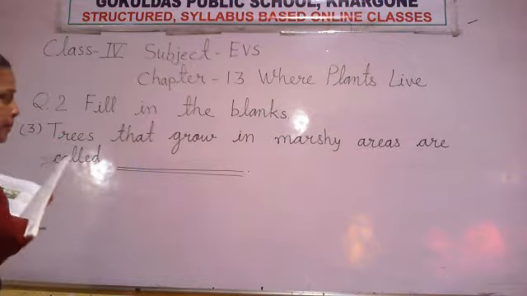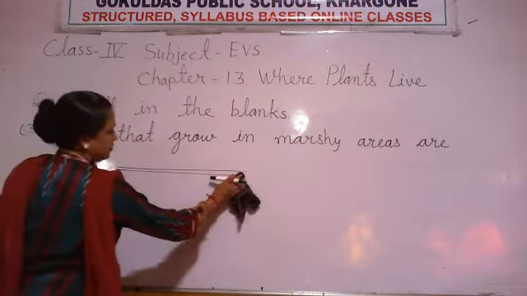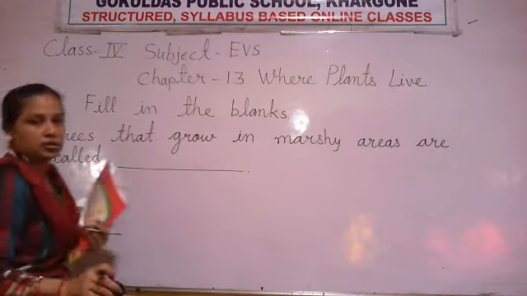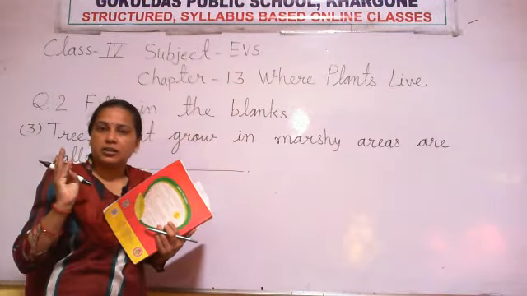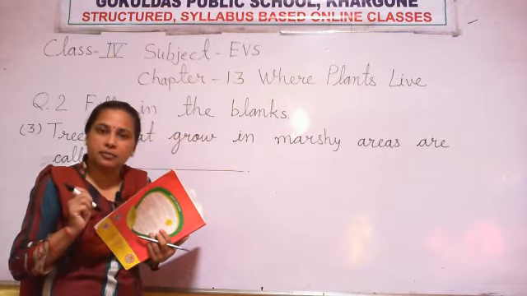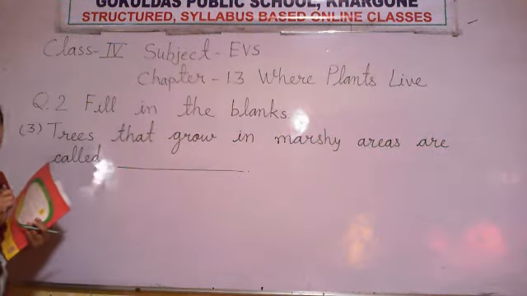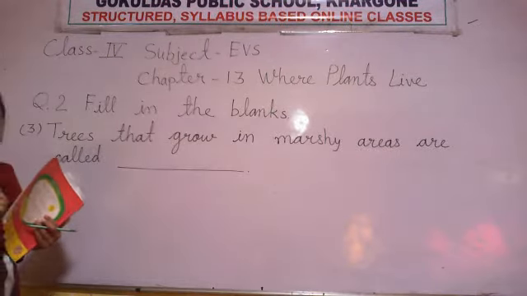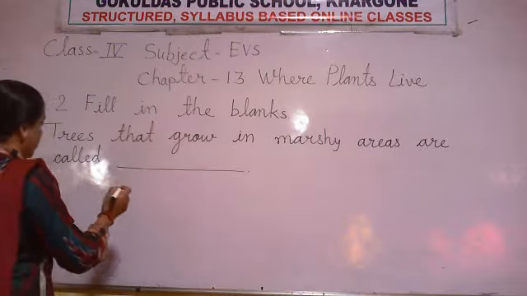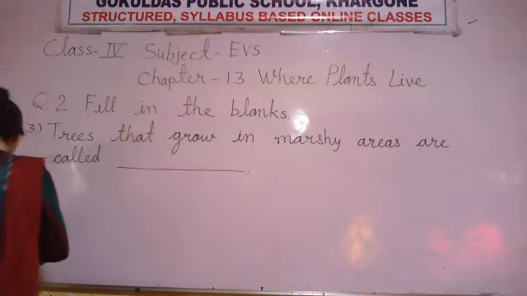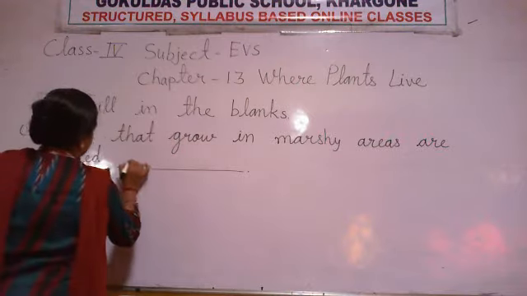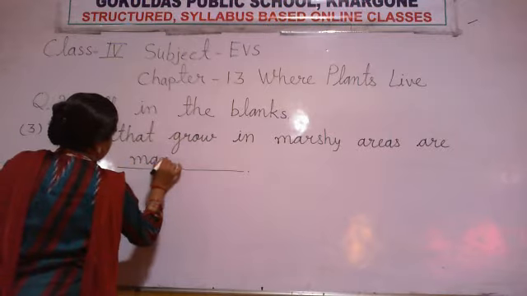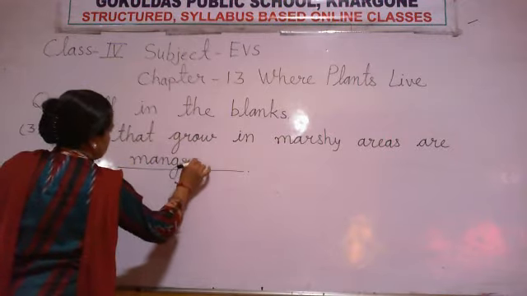Conifers or insectivores? Conifers, insectivores, desert plant, terrestrial plant. What do we feel here? Are mangroves. That is mangroves.